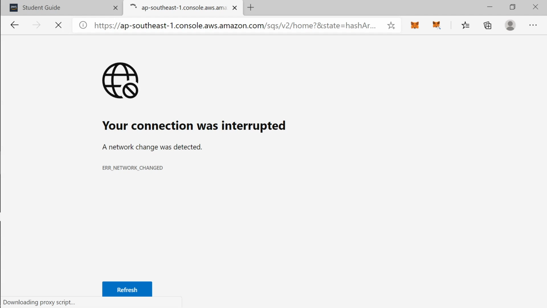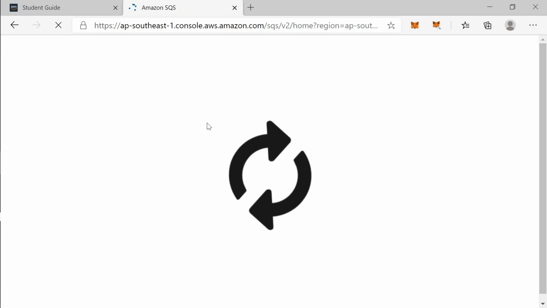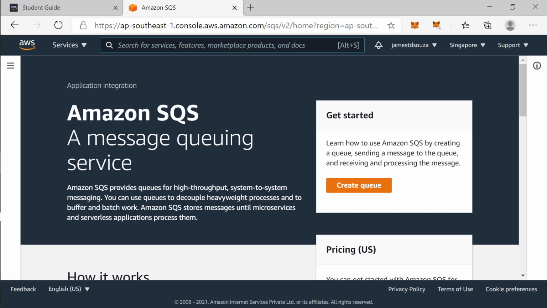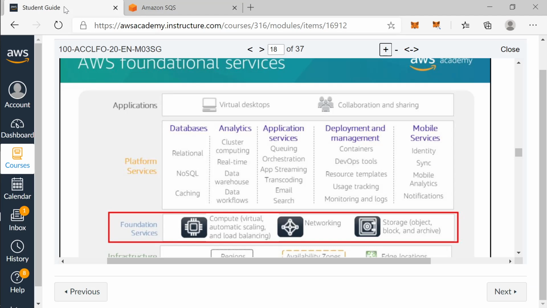So you have to understand this, know this, and know when it is used in the application and why queues are used. Queues are mainly used to create loosely coupled applications, disconnected applications. One application is broken down into multiple applications, and all these applications are talking using the queue system. This is Amazon SQS, a message queuing service. So you could go in your learner lab also and practice all this.